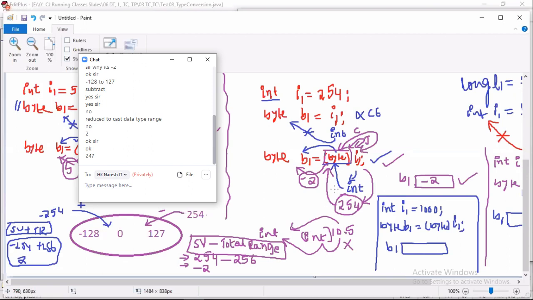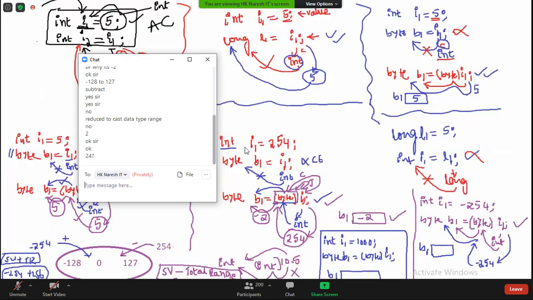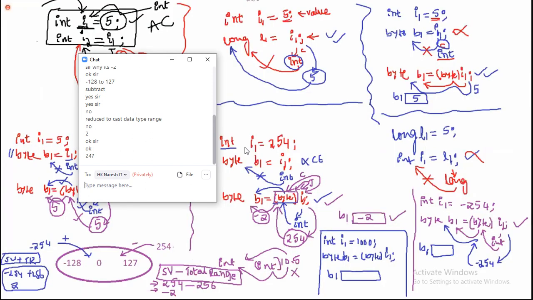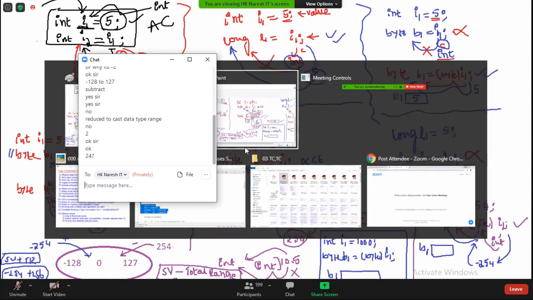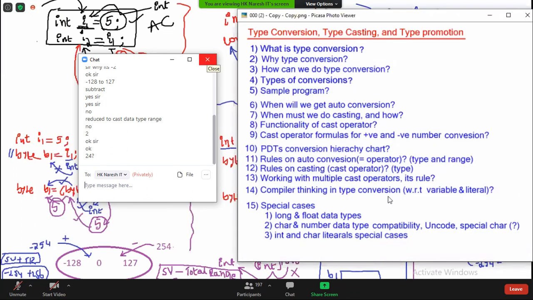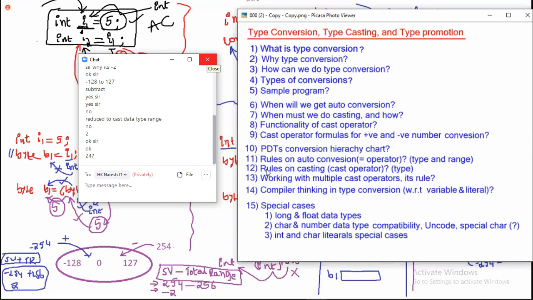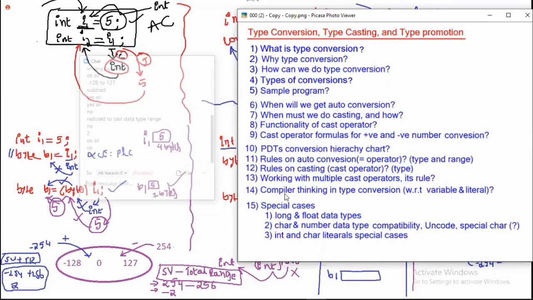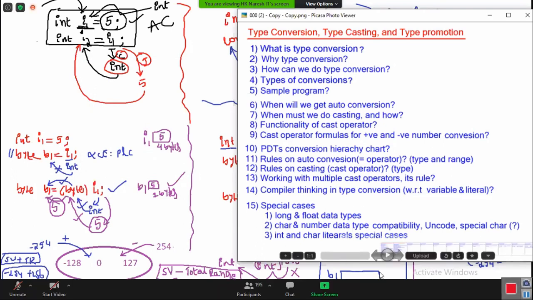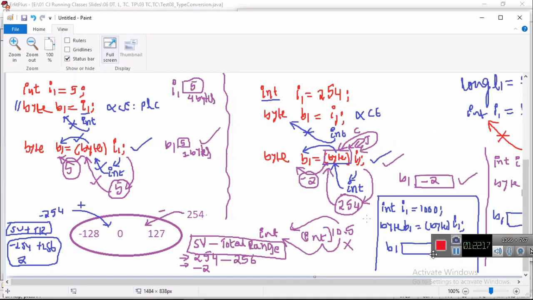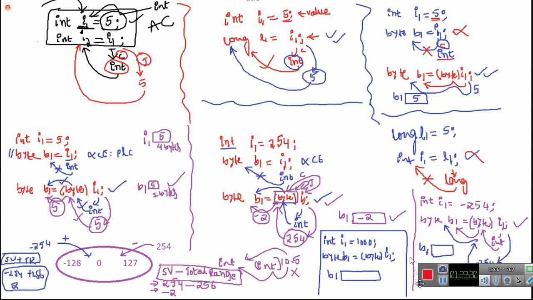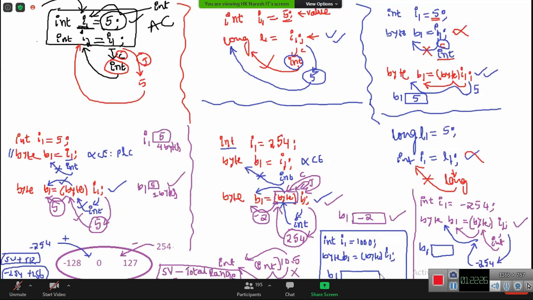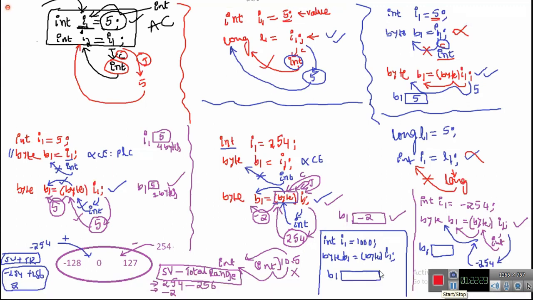Okay. It is the assignment for you. Work it out and come tomorrow. Tomorrow we'll try to understand some more test cases. Totally we completed 12 points, plus the 14th point also, compiler thinking and type conversion with respect to variable and literal. Type this case in your system. First get your answer, then type this case in your system and find out what output you get.